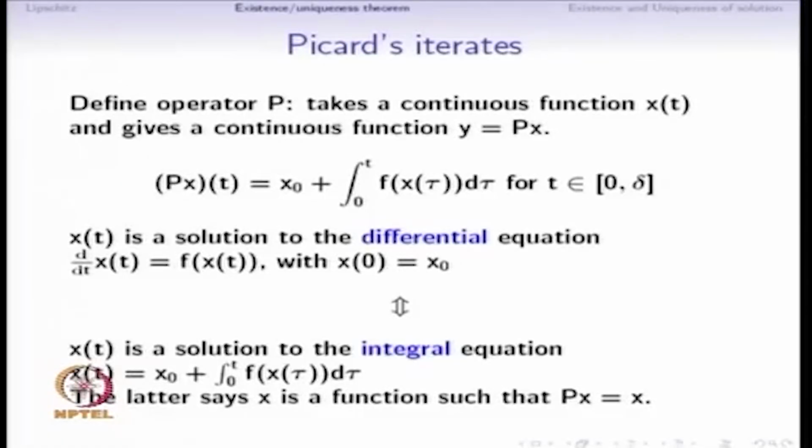What is important is that when x satisfies this integral equation, that x is also a fixed point of this operator P. Why? Because the right hand side is nothing but P of x, and the x we have put in here is exactly what is also here. That is why this particular integral equation says that P of x equals x.